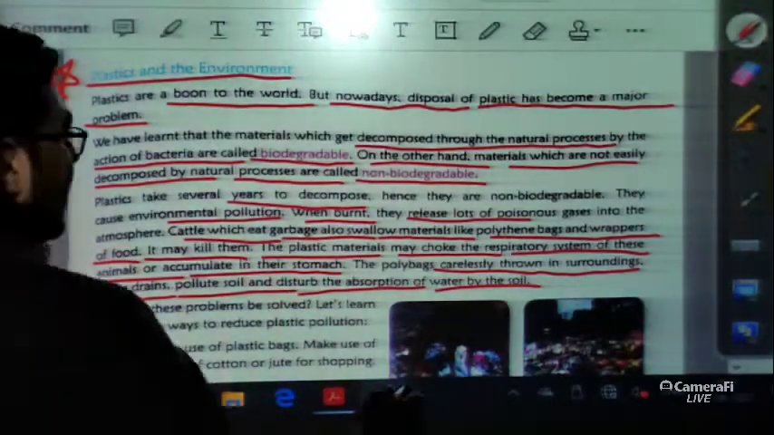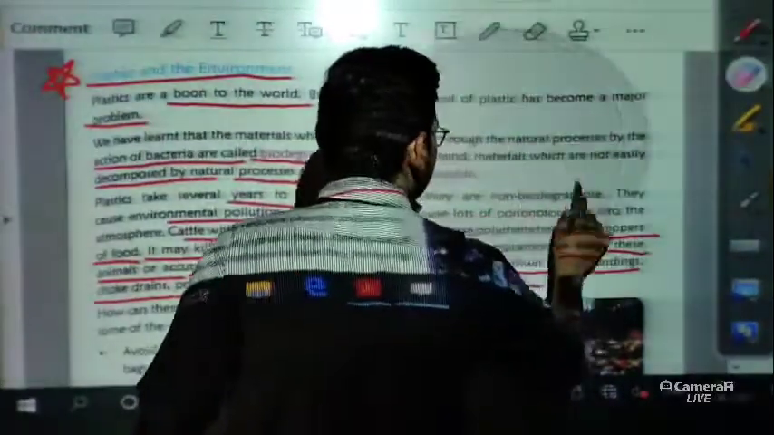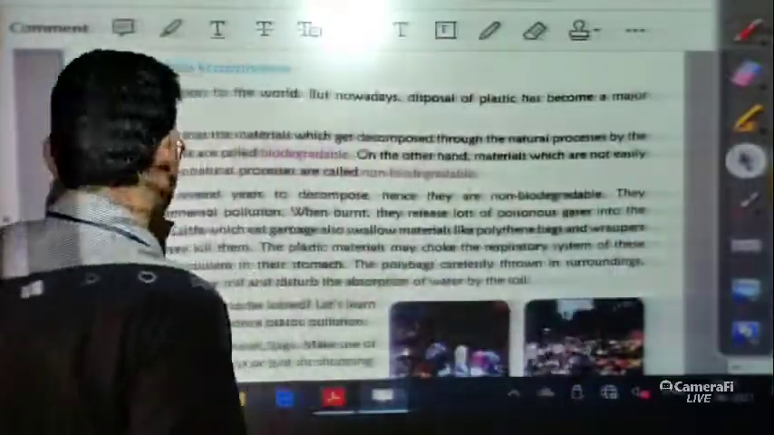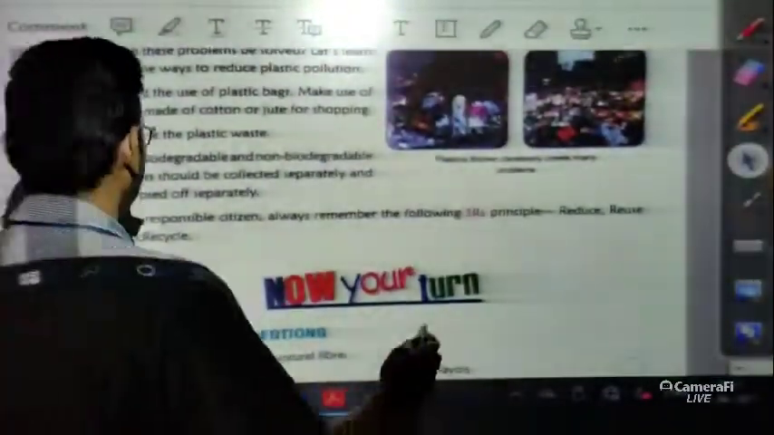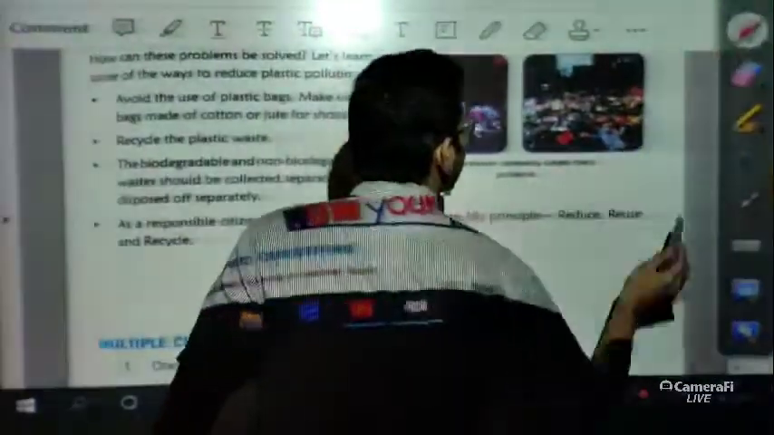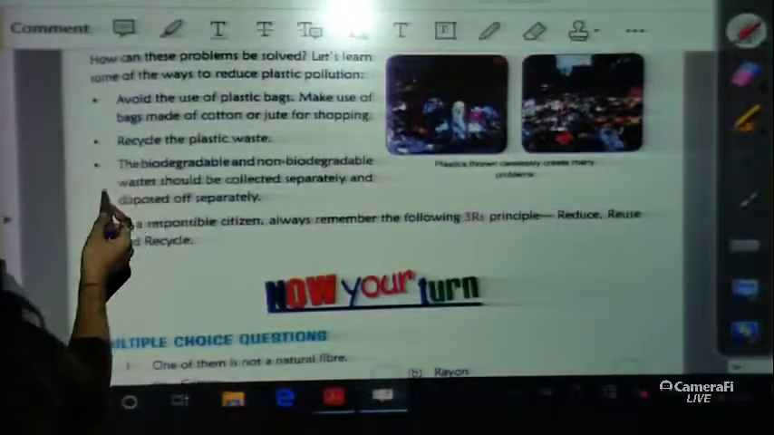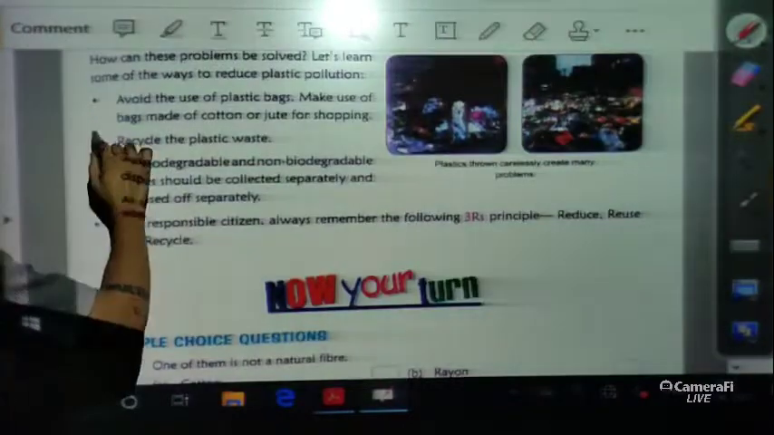Now how can we reduce them? Let us discuss how we can reduce the disadvantages. Just have a look. So how can these problems be solved? Let us learn some of the ways to reduce plastic pollution.